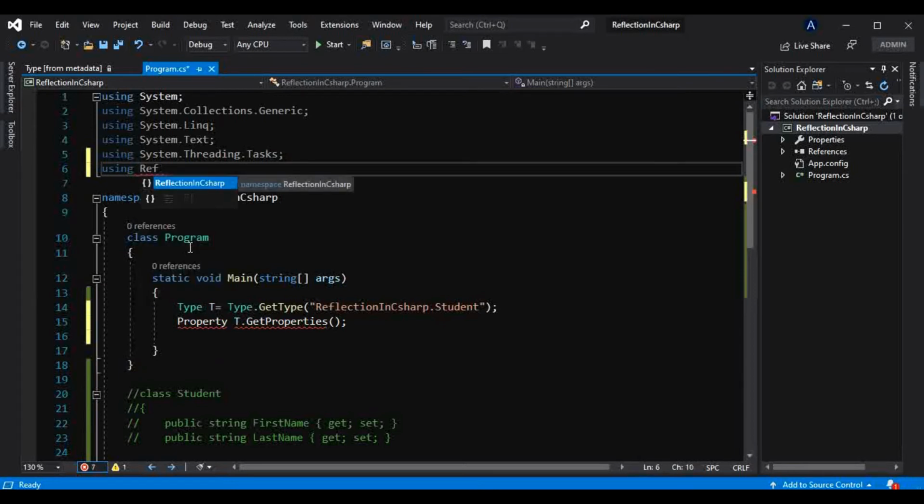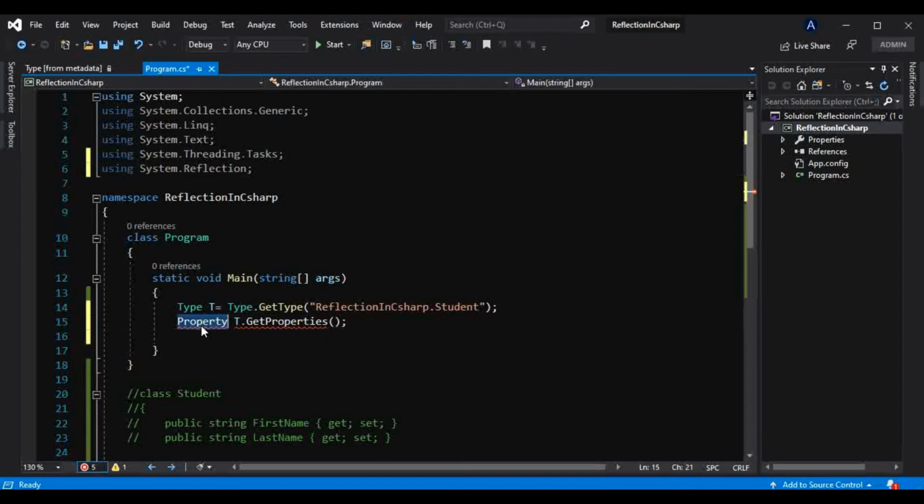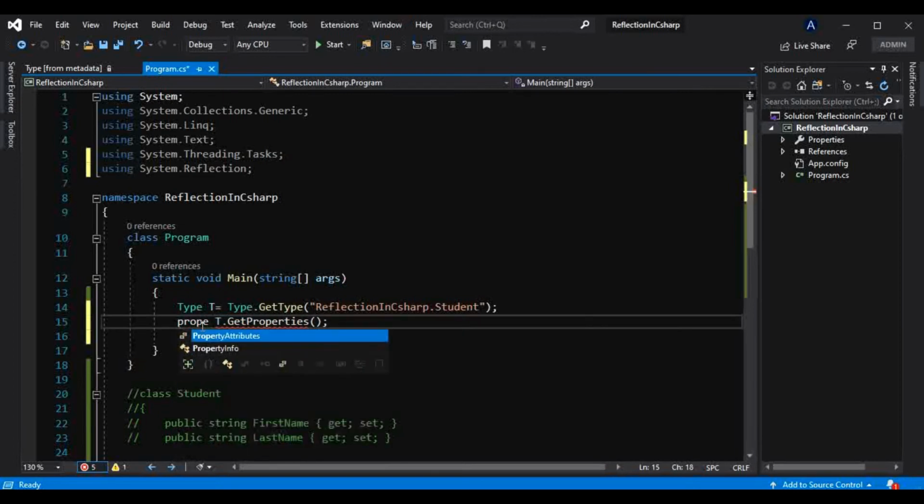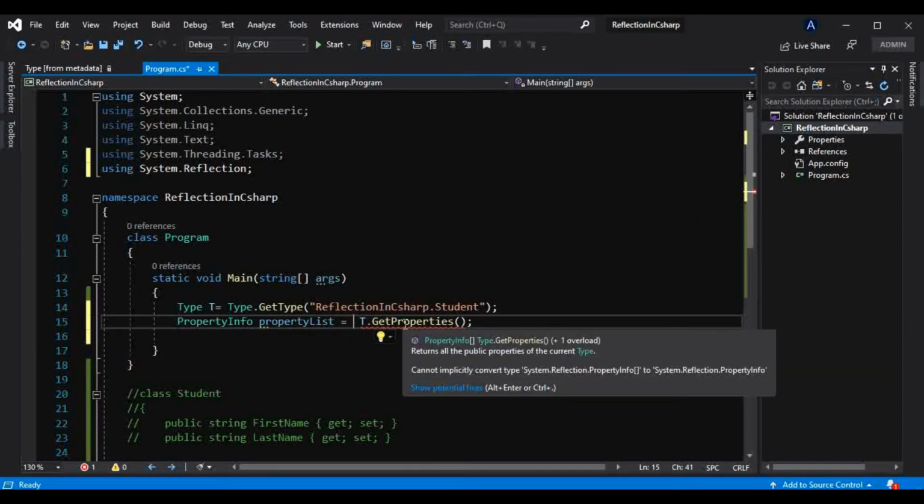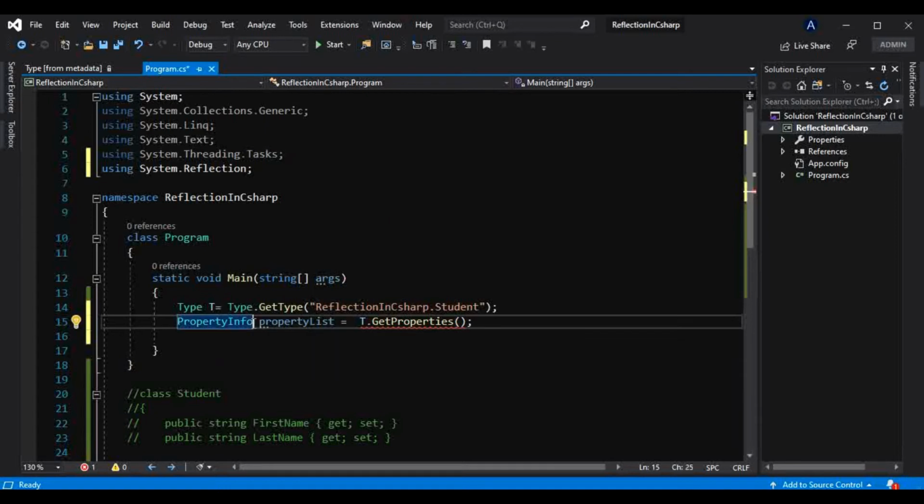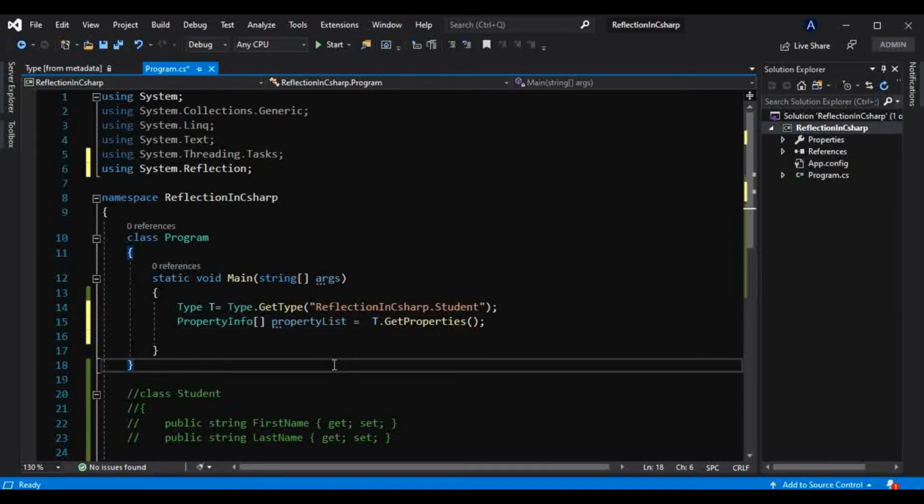Okay, so there is a using System.Reflection namespace, and inside that namespace there is this class PropertyInfo. I will name that property list. Yes, and it is an array, not the single property, that we are returning from this GetProperties.